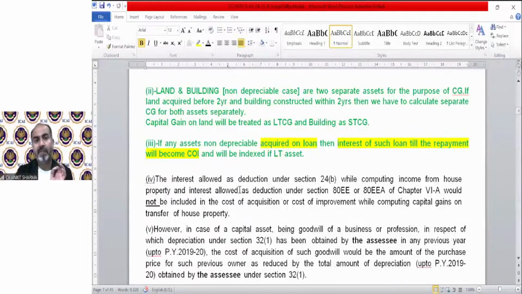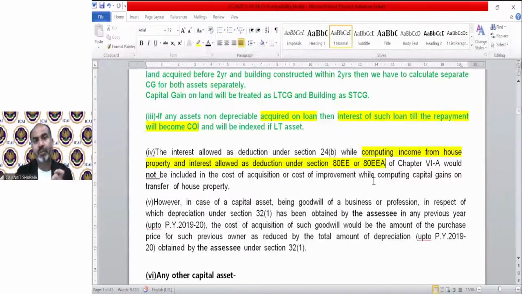While computing income from house property, any interest allowed as deduction under section 80EE or 80EEA of Chapter VI-A, that is regarding deductions, which will be discussed later, would not be included in the cost of acquisition or cost of improvement while computing the capital gain. Because if you have claimed that interest under any other head, then you cannot reclaim it or double claim it.